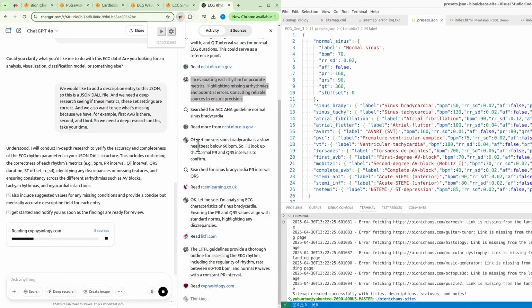I'm noting definitions for normal sinus rhythm, sinus bradycardia, atrial flutter, atrial fibrillation, and junctional escape rhythm, focusing on their ECG characteristics. I thought it would be doing one at a time, but no, it's going for all of them. I'm thinking about how blocking NCBI might affect access to necessary data, suggesting a need for alternative solutions.